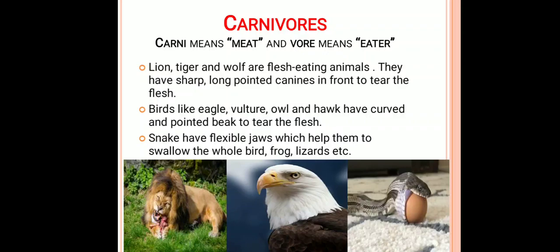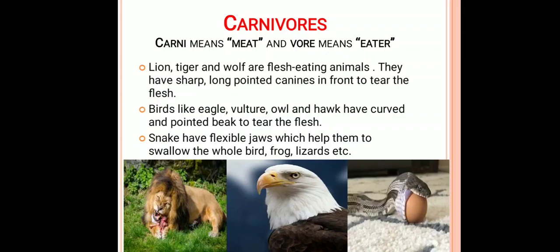Firstly, lion, tiger and wolf are flesh eating animals and they have sharp, long, pointed canines which you can observe in their mouth easily. These canines help them to tear the flesh. Next, some birds like eagle, vulture, owl and hawk have a curved pointed beak to tear the flesh.